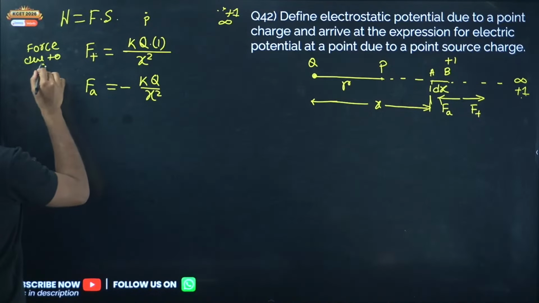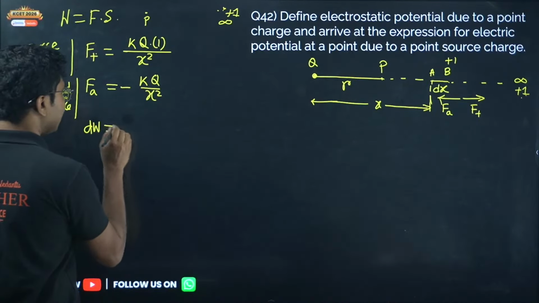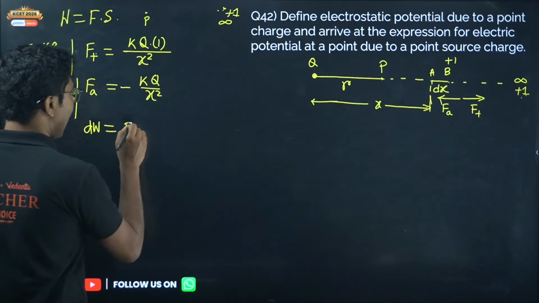Okay, so don't forget to mention these things. Now applied force is calculated. If you want to move it by a very small distance where the force is almost constant, then the small work done to move it by a small distance dx is given by applied force into dx. We can apply our old formula that we learned in PU1: the applied force into dx, because during this small displacement the force is almost constant. So dW equals Fa into dx.